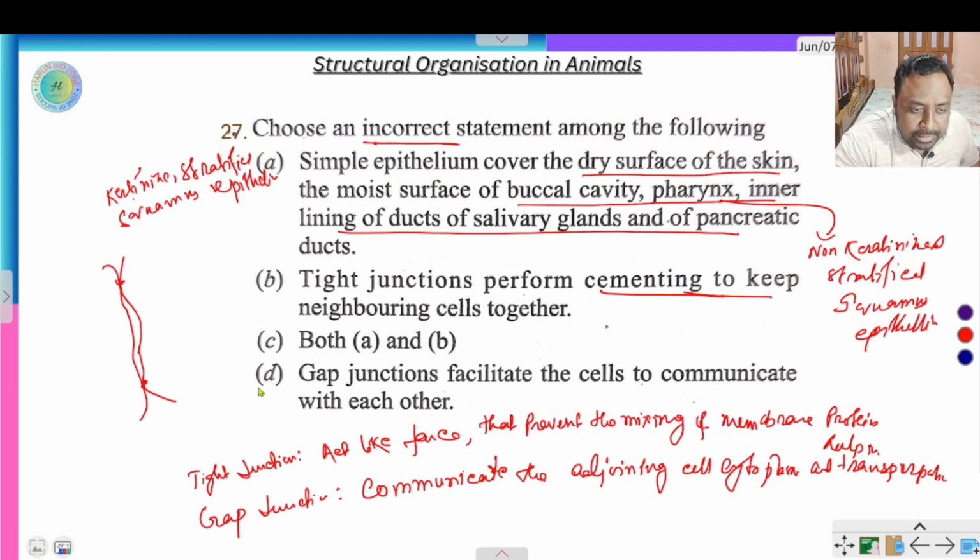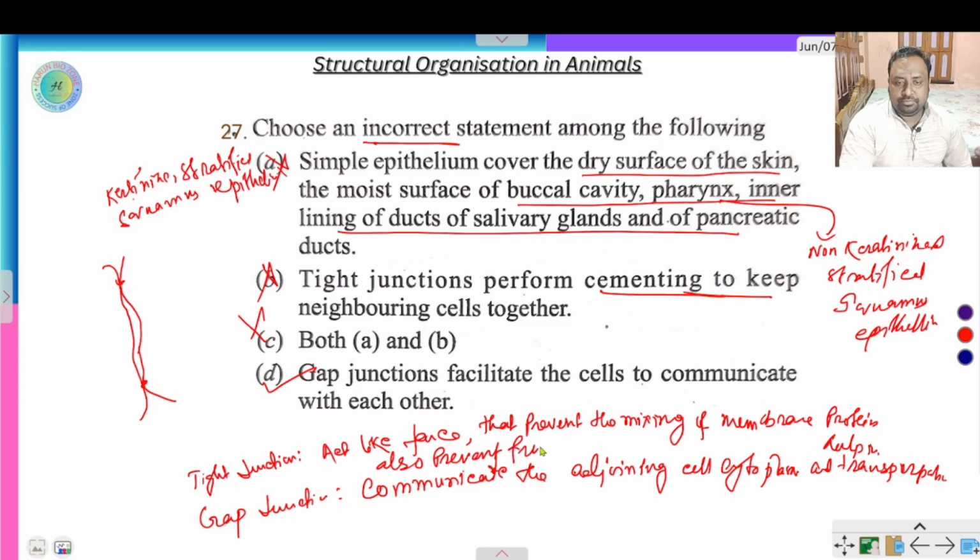So here this is the right answer, and both B and C are the incorrect options. Tight junction is not cementing; it acts like a fence. So it prevents the mixing of two membrane proteins and also prevents mineral leakage of the cell.